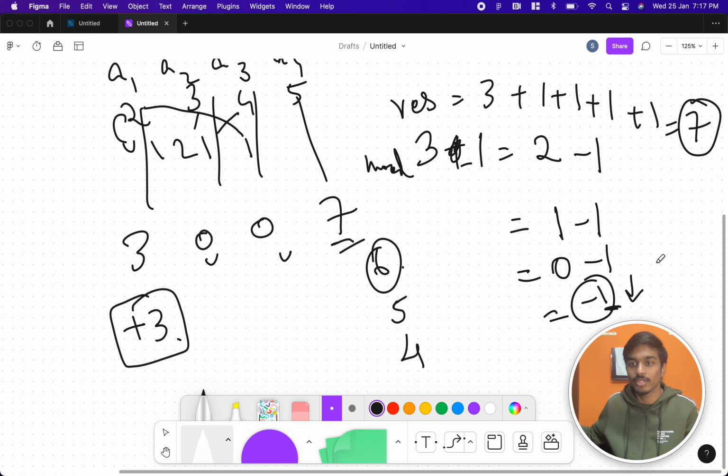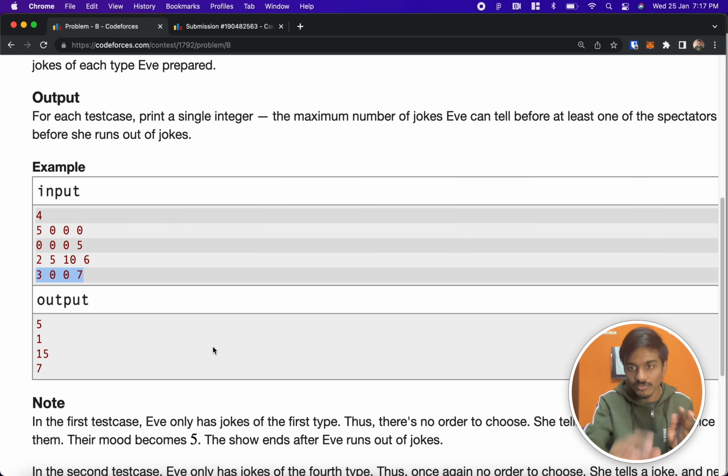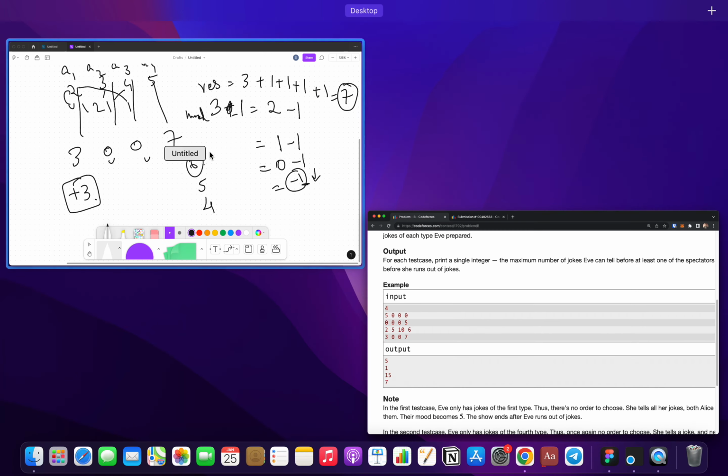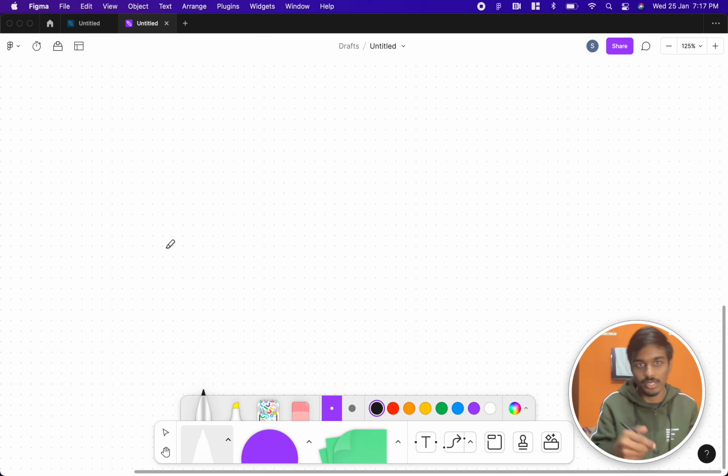So they come out of the show. So now the game is stopped. So we got a total of 7. Even if you did not get it, no problem. We'll try to understand it further with the help of this 2, 5, 10, 6 example. I hope this example is clear. Let's try to trace it out.